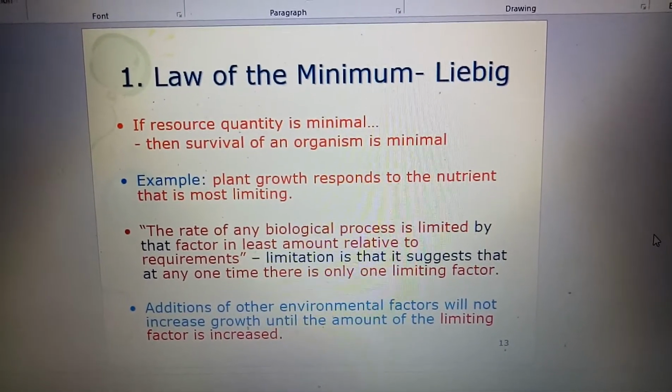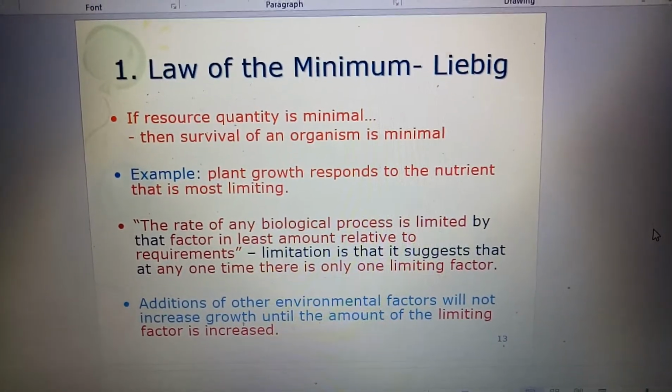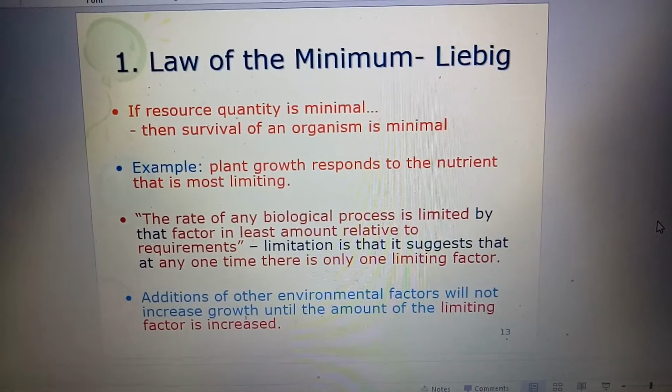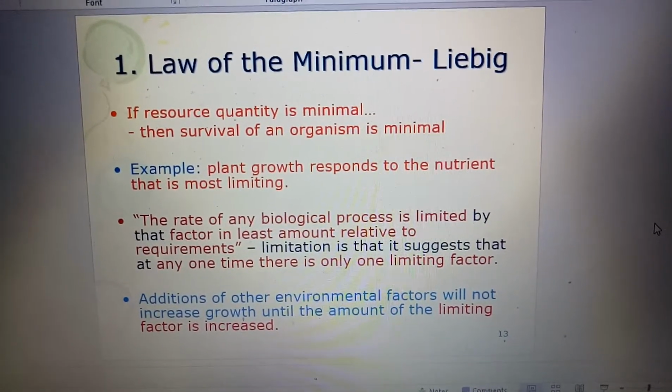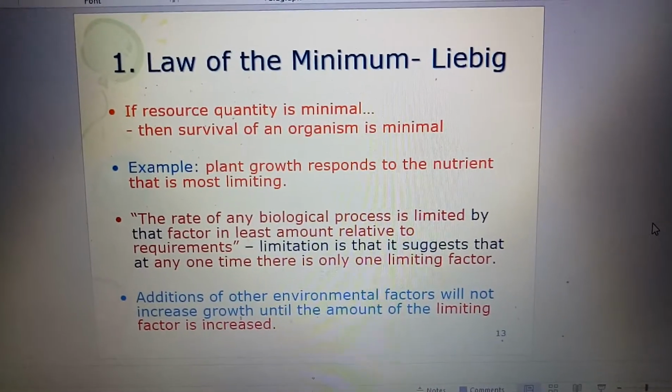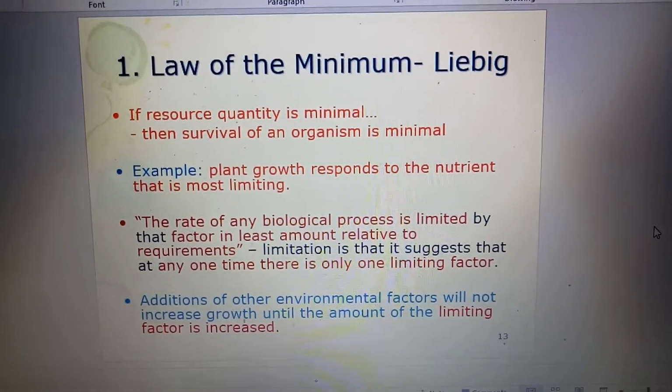For vase A, we put only two or three seeds. Meanwhile for vase B, we put a lot of seeds. What happened later on?